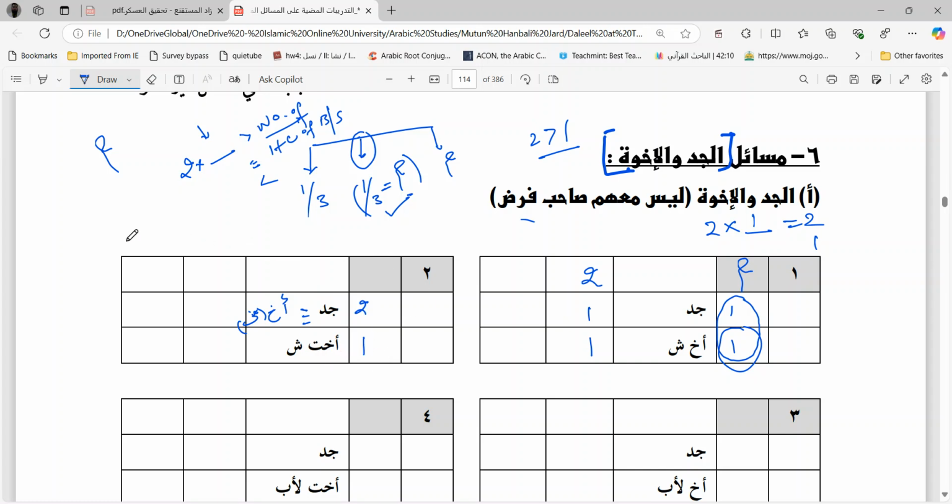Now here also, try to see. Two times the grandfather head count of 2 is 4, and she is only 1. 4 is greater than 1, which means here also muqasama will give more share to the grandfather. So we'll give him by muqasama, and the total number of shares is 2 plus 1, 3. 2 will go to grandfather, 1 to the sister. So 2 by 3 is the share for grandfather, which is more than 1 by 3. This is the reason we gave 2 by 3 to the grandfather.